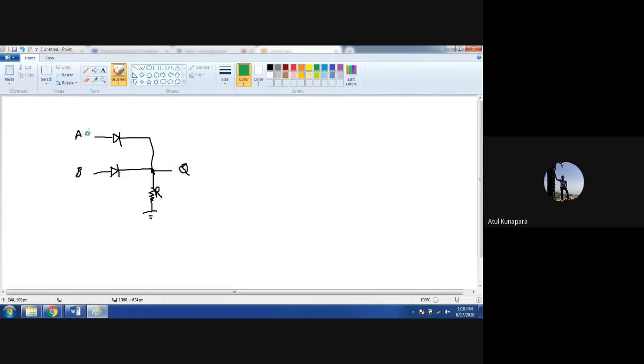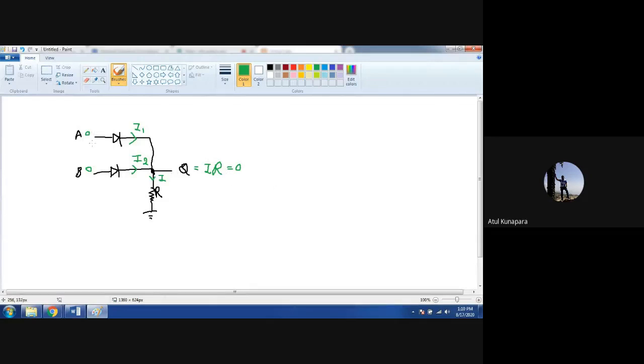Whenever both the inputs are at 0, there is no current here, right? Let us call this current I1, and this current I2. Here there is a total current I, which is flowing through the R. So what will be your Q? Q is equal to I into R. So if I is 0, then Q is 0. When A and B both are at 0, your I1 is 0, I2 is also 0. That's why your I will also be 0, and that's why your Q output will also be 0.